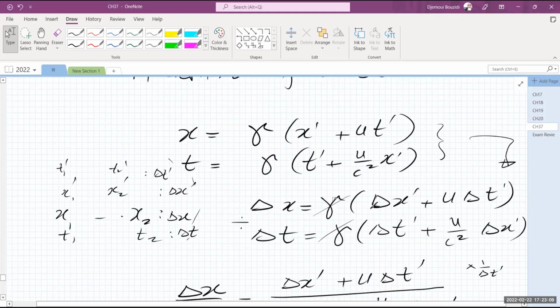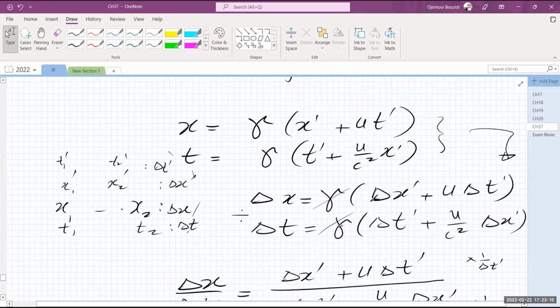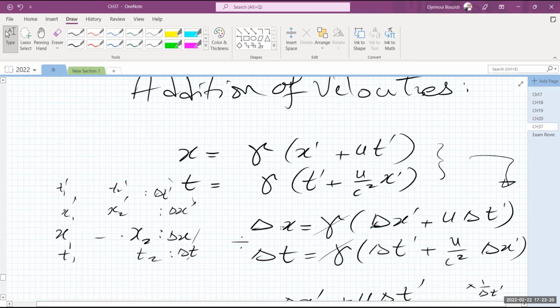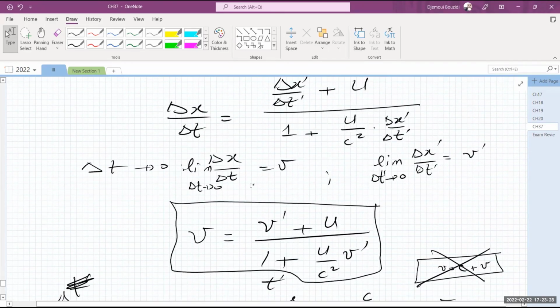So what I did was I took the same Lorentz transformations and I placed the delta to them, and I took the ratios. The reason why I didn't use the d's, I know probably the textbooks say the d's, is because that's a no-no in calculus. You really have to take the deltas and then take the limit as the deltas go to 0, and then you will end up with the velocities.